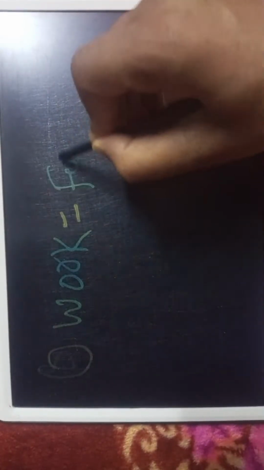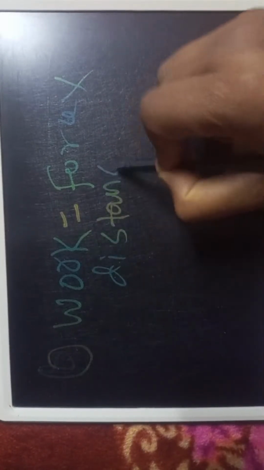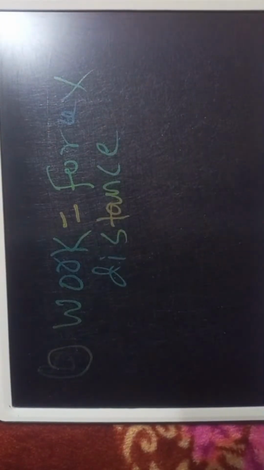Now another formula, work. What is the formula of work? Force into distance. What is work? Work is the scalar product of force and displacement in the direction of the body. That is called work.